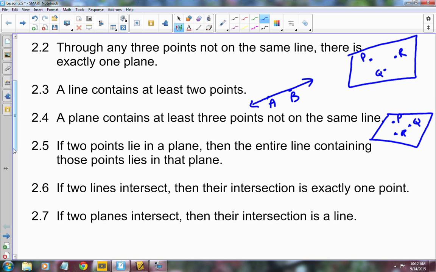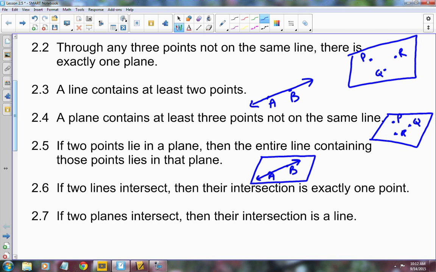All right. The next one says that if 2 points lie in a plane, then the entire line containing those points lies in that plane. So you have a plane, and it's got 2 points. We'll call them A and B. If 2 points lie in a plane, then the entire line containing those points lies in that plane. So if I draw a line between those 2 points, not only do the points lie in the plane, but so does the line.